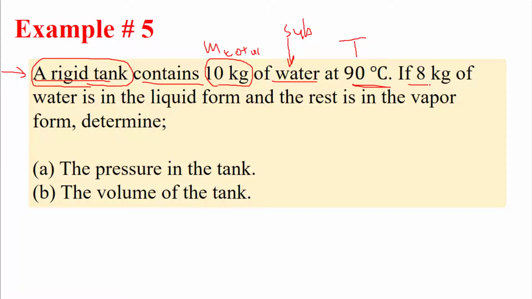So if we have 8 kilogram of water in liquid form and the rest is in vapor, we have M total equal to 10, and this is equal to 8 plus 2, where 8 is the M F and 2 is the M G. Okay, this is the vapor phase and this is the liquid phase.